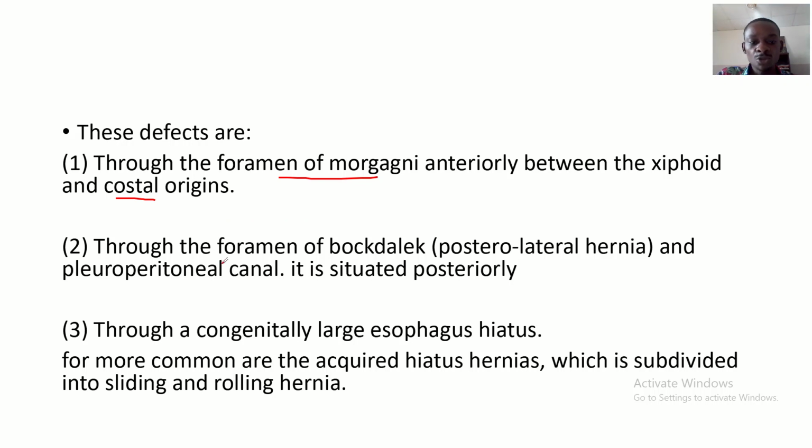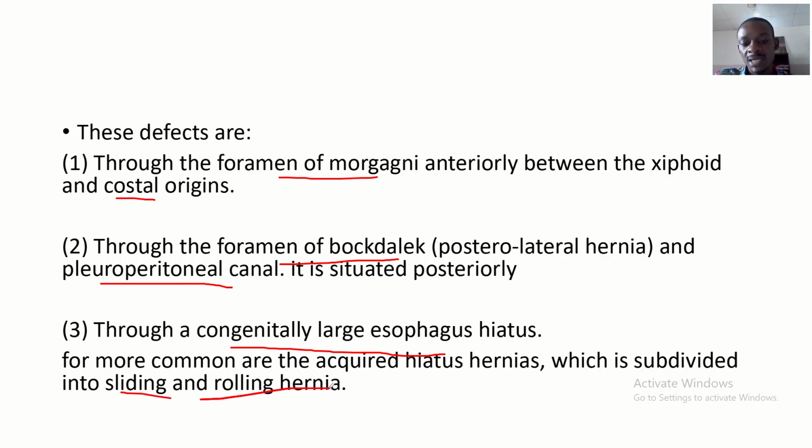And also through the foramen of Bochdalek. This is called posterolateral hernia, through the pleuroperitoneal canal, which is situated posteriorly. It can also be through a congenitally large esophageal hiatus. More common are the acquired hiatus hernias, which are subdivided into the what?